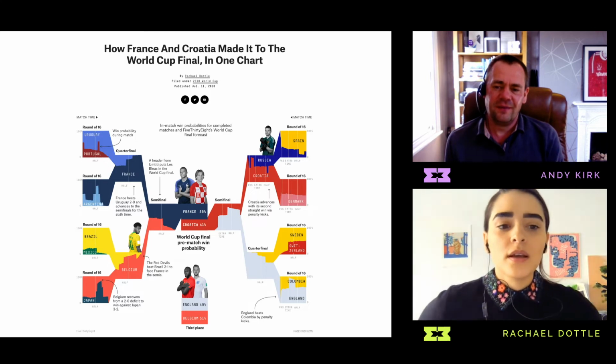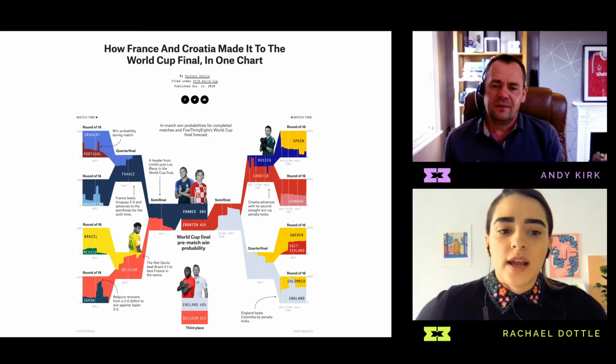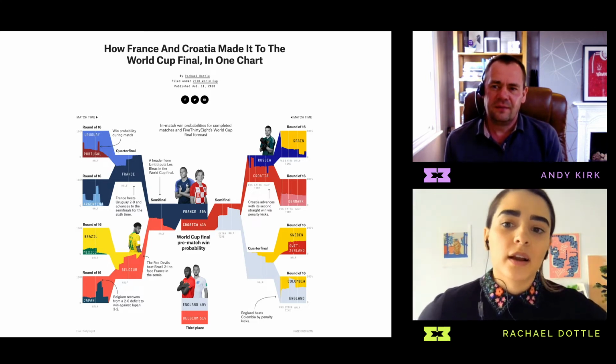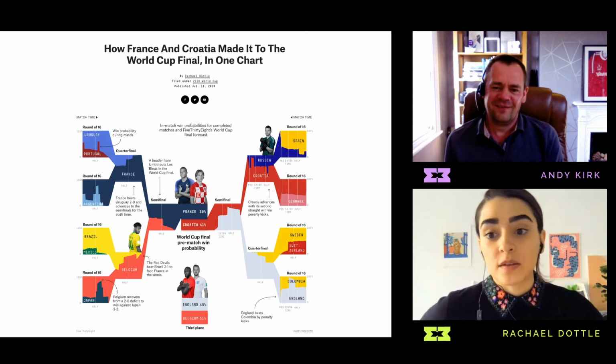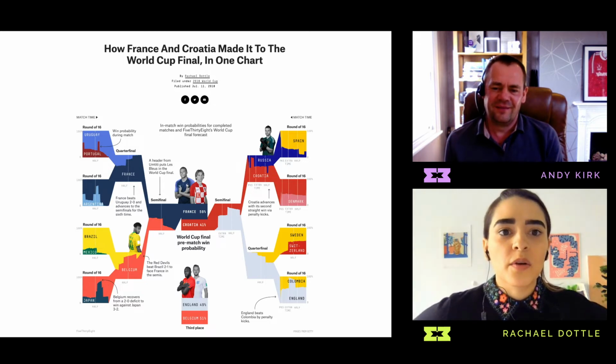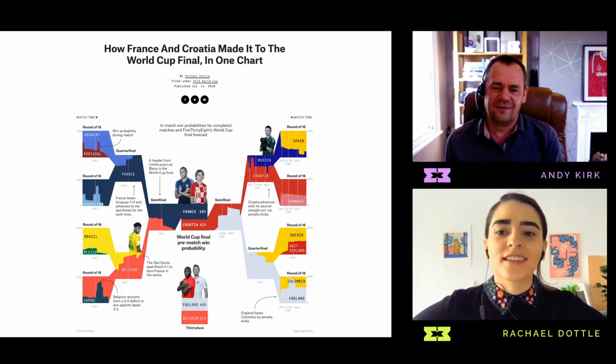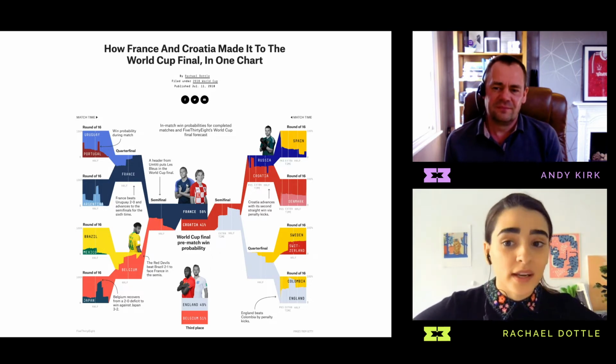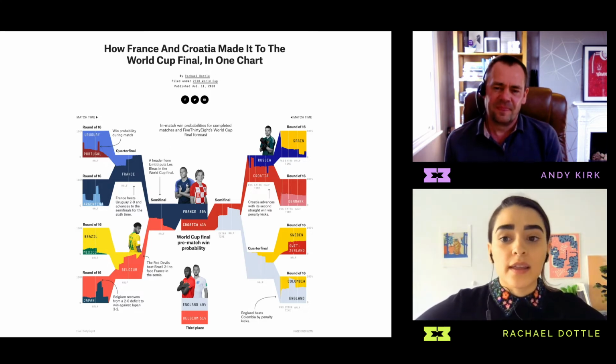There are a lot of decisions here that had to be made that had consequences, good or not so good. But that one was a pretty easy one for me to make, because there's only so much space on the page. This wasn't going to be something you can zoom into or interactive. This is all static. So yeah, that was an easy decision.